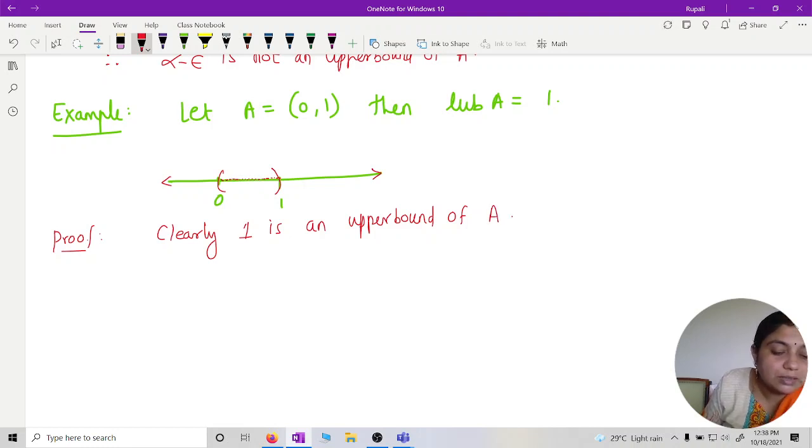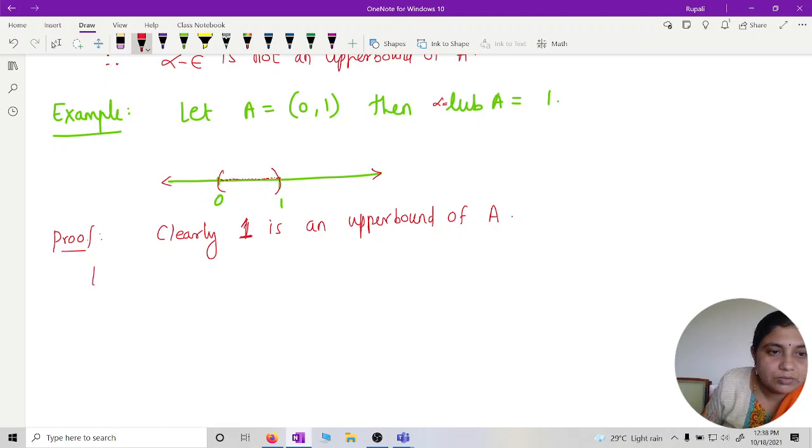Now we want to prove it is the least upper bound, so that we can say the least upper bound of A is 1. Now we will consider another upper bound of A, and we will show this 1, or alpha, is less than that upper bound.